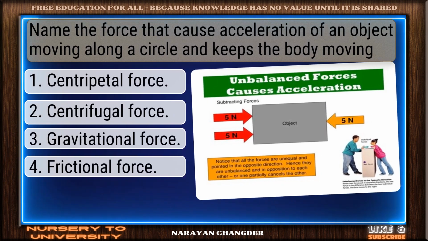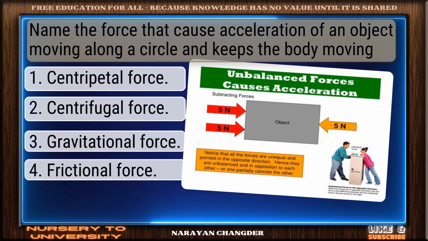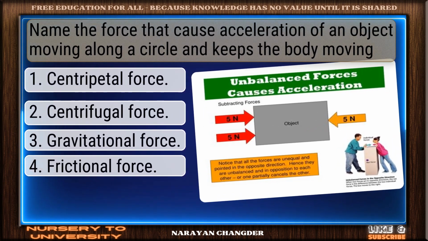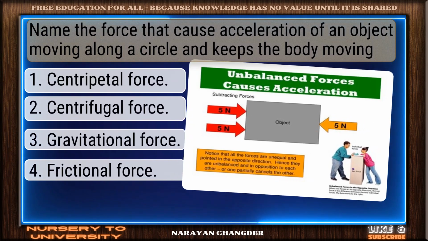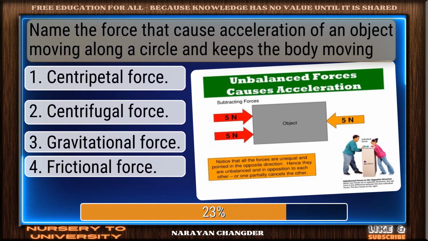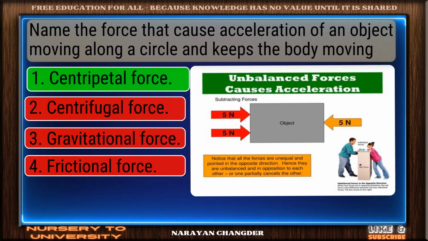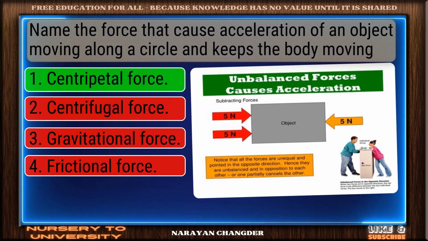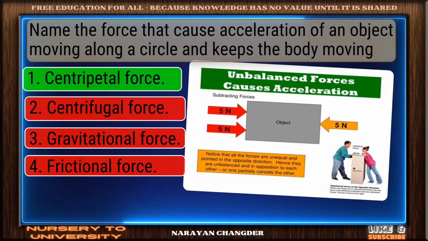Question number 36. Name the force that causes acceleration of an object moving along a circle and keeps the body moving. You got it. Your choice, centripetal force, is right.